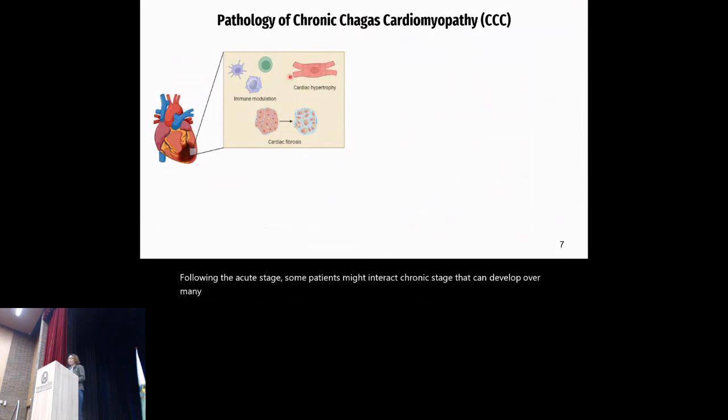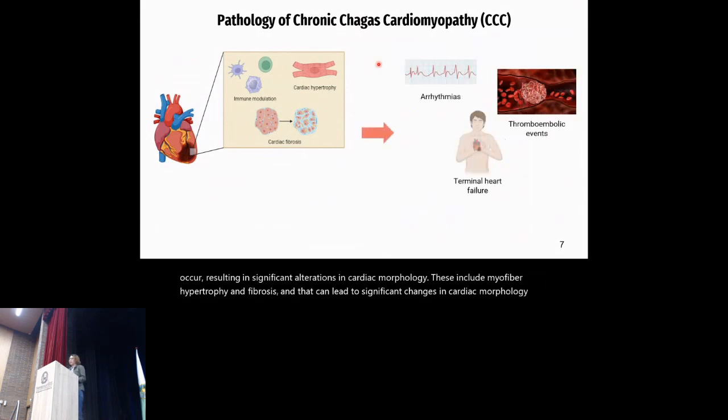Over time, inflammatory modulation and scarring of the myocardium gradually occur, resulting in significant alterations in cardiac morphology. These include myofiber hypertrophy and fibrosis, that can lead to dangerous complications such as arrhythmias, thromboembolic events, and even terminal heart failure.